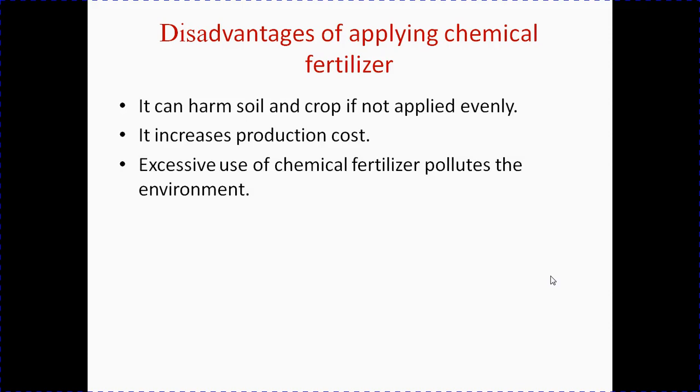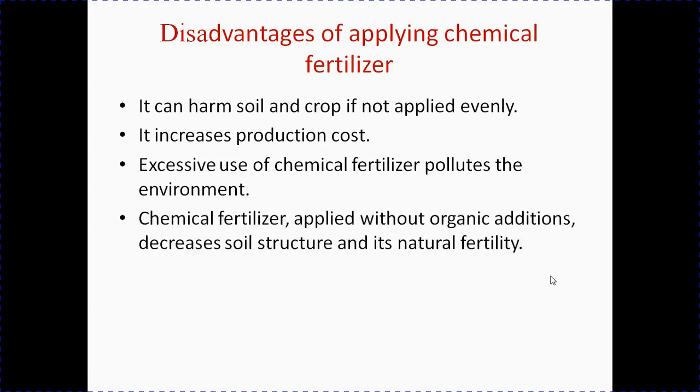Excessive use of chemical fertilizer pollutes the environment. Excess nitrogen from chemical fertilizer gets into water reservoirs, causing fish to die. Chemical fertilizer applied without organic additions decreases soil structure and its natural fertility.